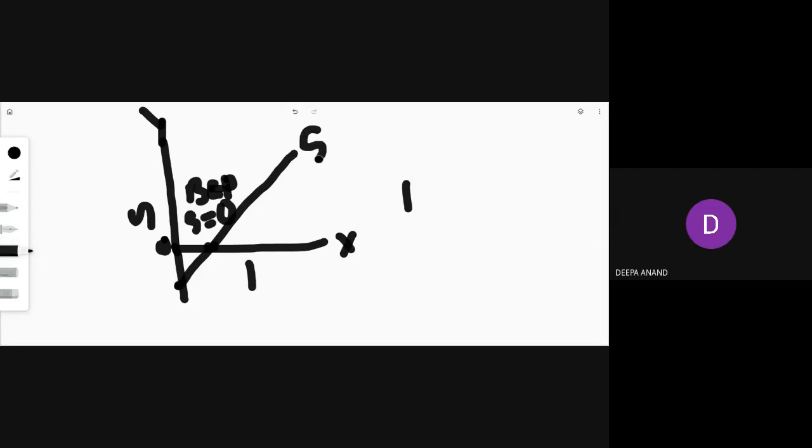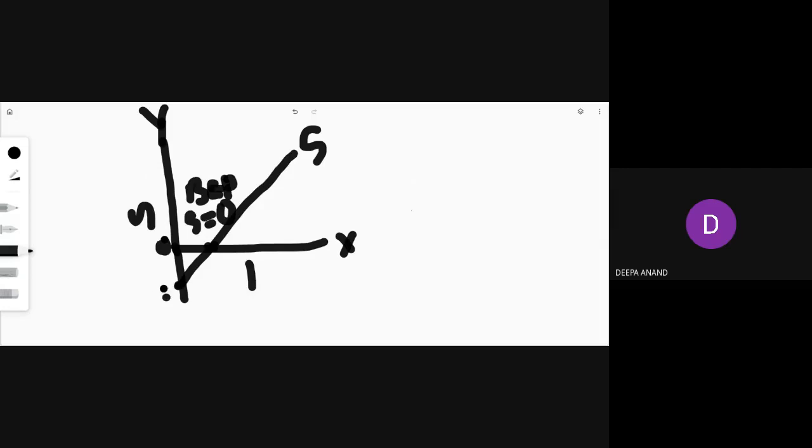So here you write the saving function or saving curve. This way you can represent your saving function. Put the heading here, saving curve. This is what you have to do when you are asked to graphically represent the saving curve. The y-axis is saving, the x-axis is income, and this curve will start from a point which is below zero.